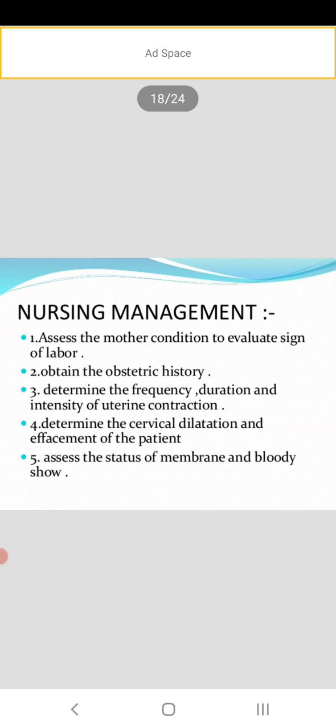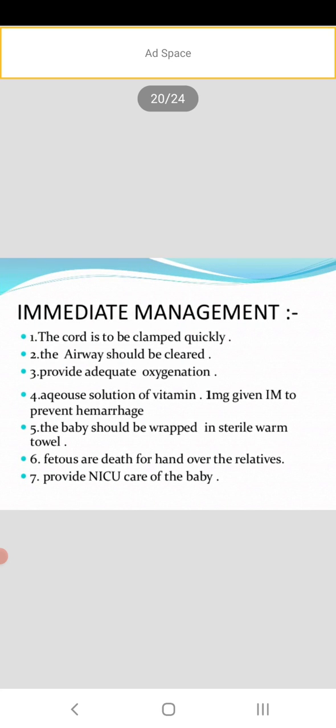The nursing management: assess the mother's condition to evaluate signs of any labor, that is, obtain obstetric history, determine the frequency, duration and intensity of uterine contraction, determine the cervical dilatation and effacement of the patient, assess the status of the membrane and blood show, then place the client on bed rest in the side-lying position, prepare for possible ultrasonography, amniocentesis, tocolytic therapy or steroid therapy, administer tocolytic agent as prescribed, assess the patient's level of anxiety.